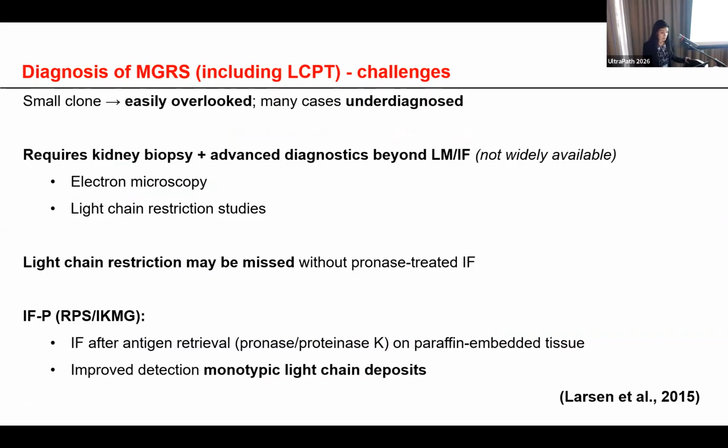That's why the Renal Pathology Society and the International Kidney and Monoclonal Gammopathy Research Group recently emphasized that immunofluorescence on the paraffin-embedded tissue should be performed after antigen retrieval using pronase because it improves the detection of the monotypic light chain deposits.